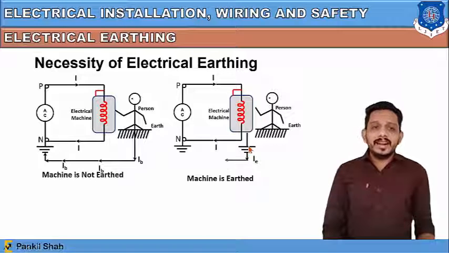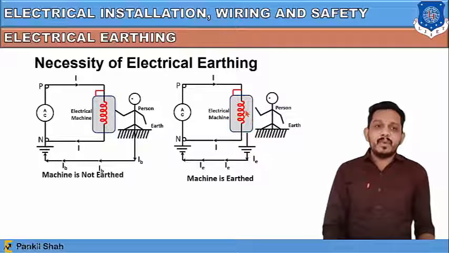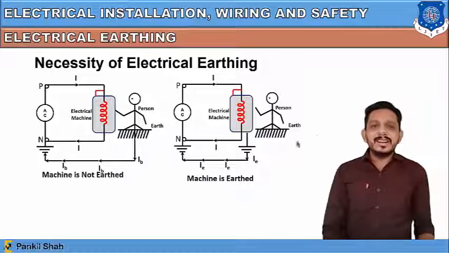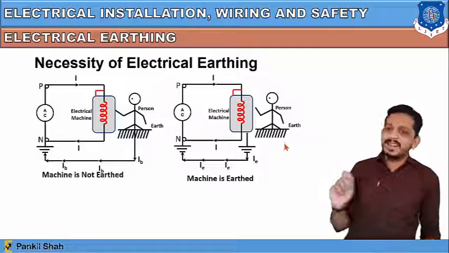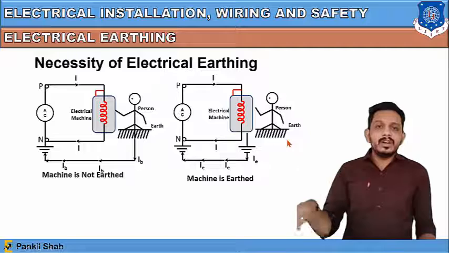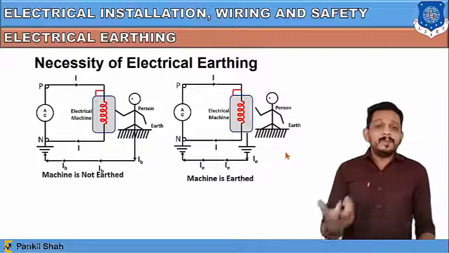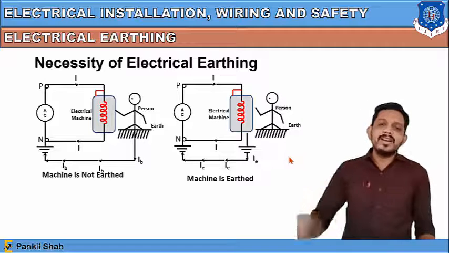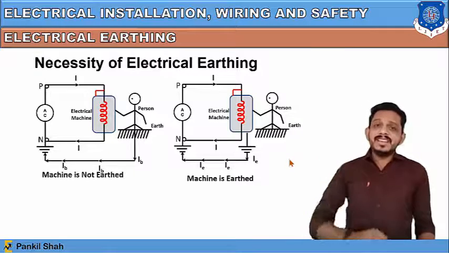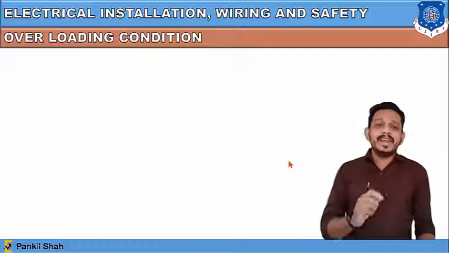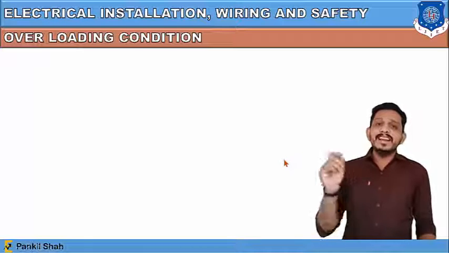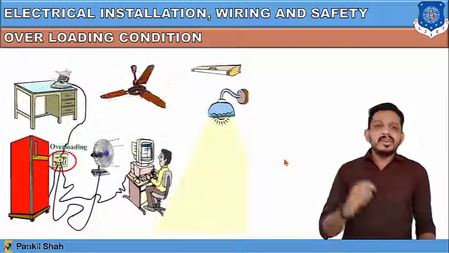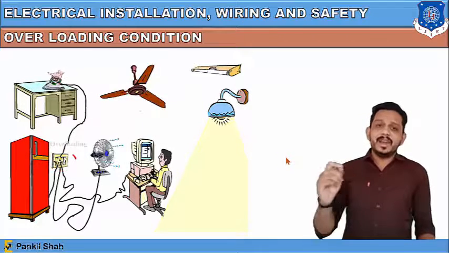So you can say that the current will start flowing through the ground, meaning the earthing current, from the machine's earthing terminal to the neutral's earthing terminal. So the person does not come into the picture. You can say that the current will flow from earth to earth. In this way, electric earthing is a very important phenomenon in the electrical branch. So we can say that by doing earthing, we can protect human beings in case of severe electric shock. That's why electric earthing is very important.